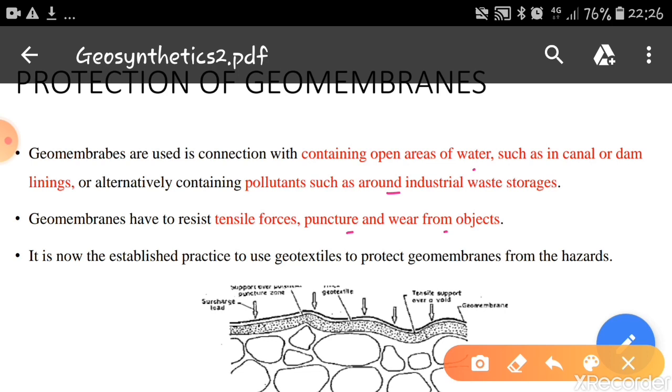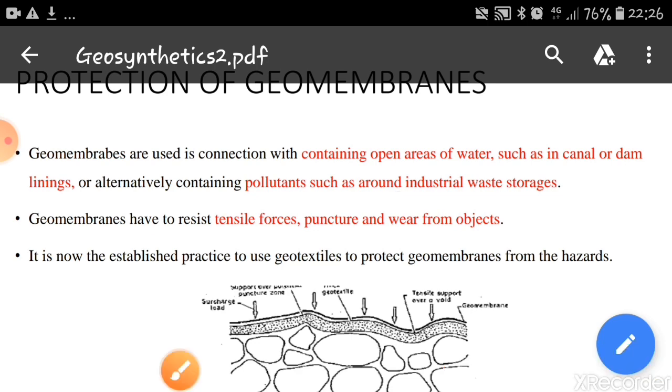So it is now established practice to use geotextiles to protect geomembranes from these hazards. When we use geomembranes, we use a layer of geotextile above them so that it can act as a protective layer and protect the geomembranes from these forces.